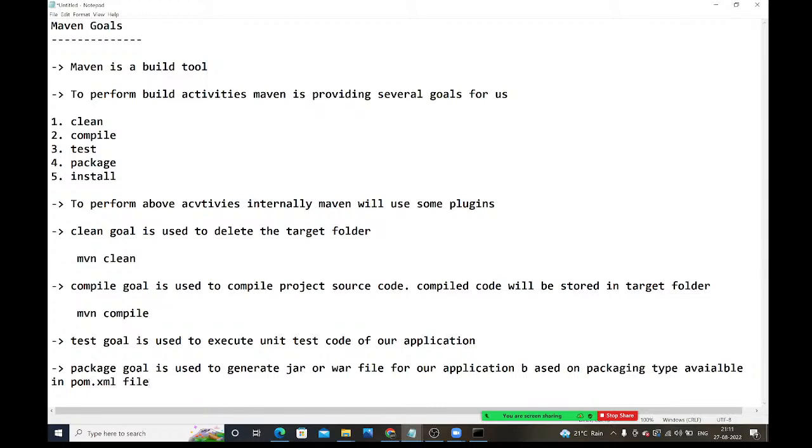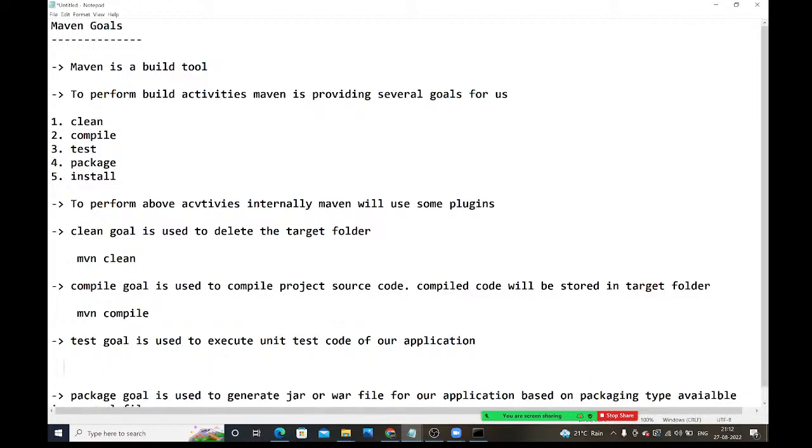Inside the pom.xml file, the packaging is there. Based on that packaging, it will convert as a jar file or war file. What does the package goal do? It generates a jar file or war file for our application based on the packaging type available in the pom.xml file.